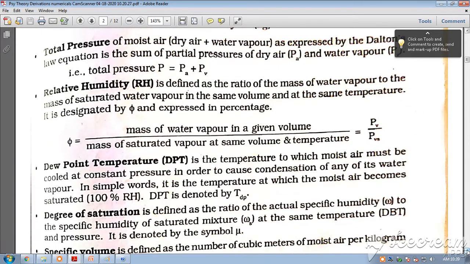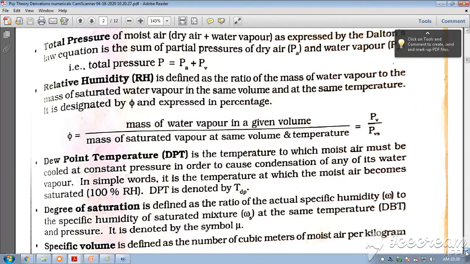Relative humidity. Relative humidity is defined as the ratio of the mass of water vapor to the mass of saturated water vapor at the same volume and the same temperature. It is designated as phi and is expressed in percentage. Phi is equal to mass of water vapor in given volume divided by mass of saturated vapor at the same volume and temperature. That is Pv, partial pressure of vapor, divided by Pvs, partial pressure of vapor at saturation.